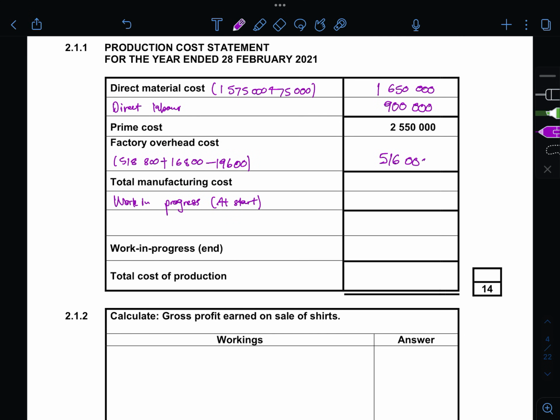516,000. And then your total manufacturing cost, you add these two numbers, which is 2,550. Okay, just add that, which is 3,066,000. Okay, and then now your work in progress at start.